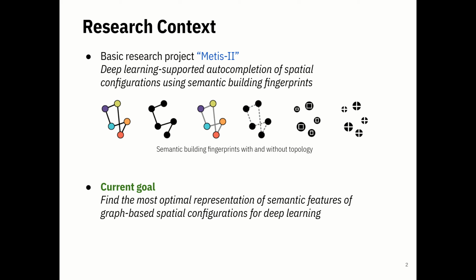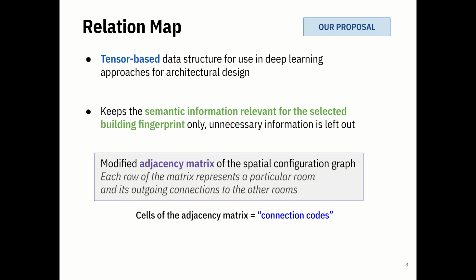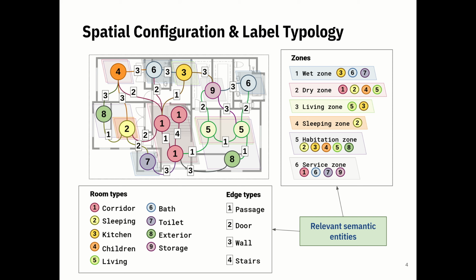Our current goal is to find the most optimal representation of semantic features of the building fingerprint graphs, and we came up with the idea to use the data structure called relation map, which is a tensor, or more exactly the adjacency matrix of the spatial configuration graph. Each row in this matrix represents a particular room and its outgoing connection to the other rooms. And in order to represent this information, we use the numerical label topology, where we use specific numbers for the room and connection types found in the spatial configuration graph.